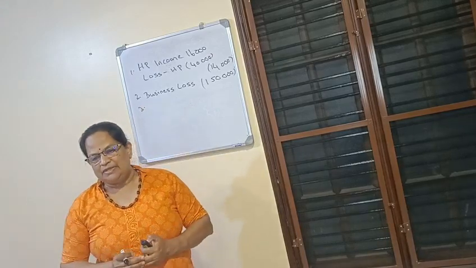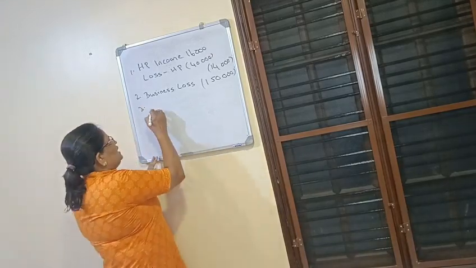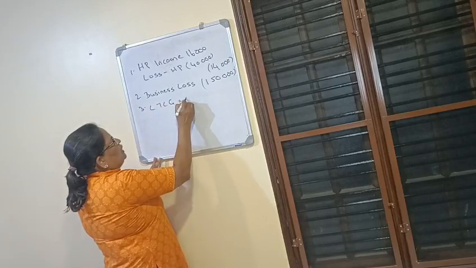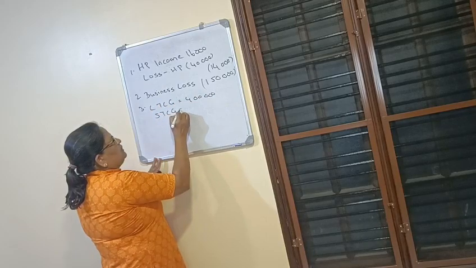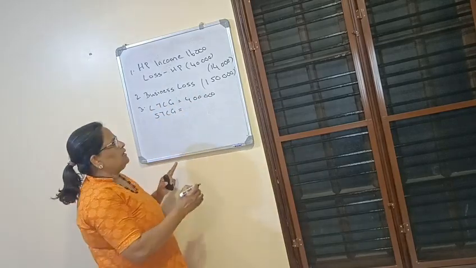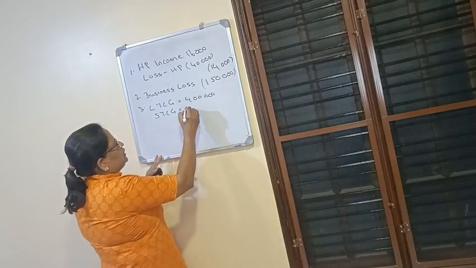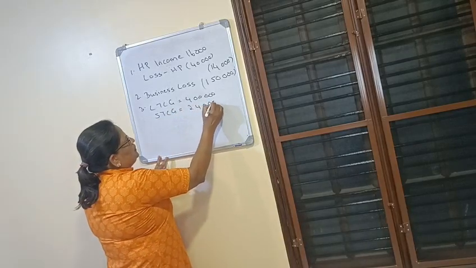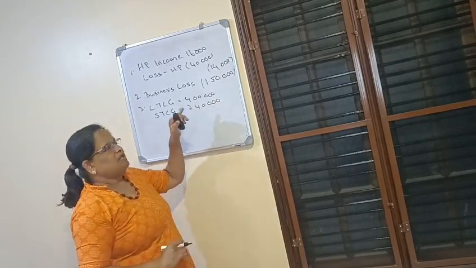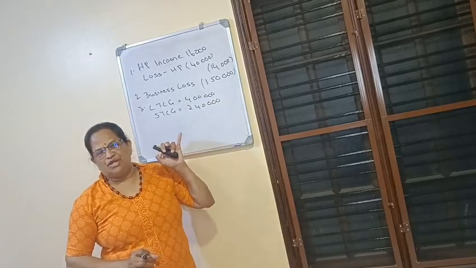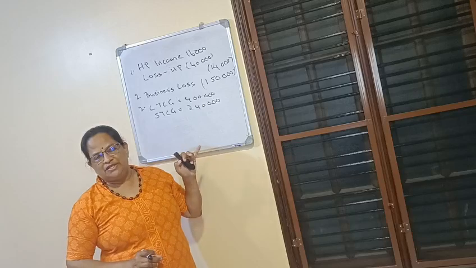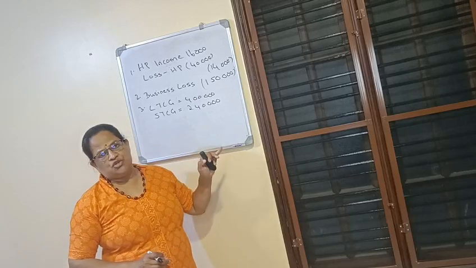Now the third item is capital gain. LTCG 4 lakhs is there, but short-term capital loss is 2,40,000. You have to remember, long-term capital loss can be adjusted only with long-term capital gain, but short-term capital loss can be adjusted with long-term and short-term.